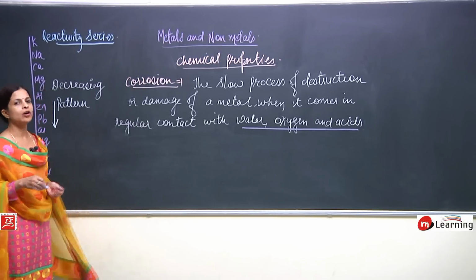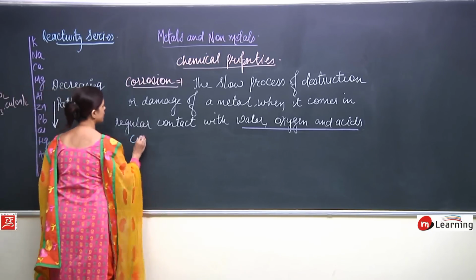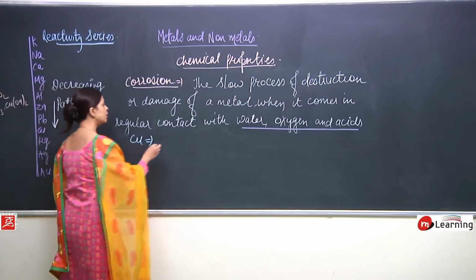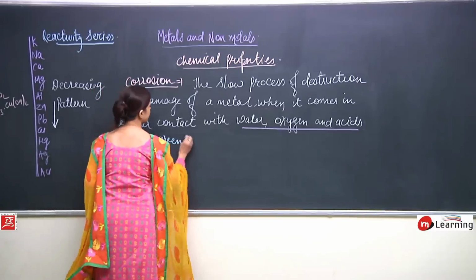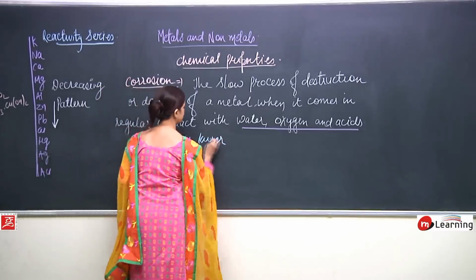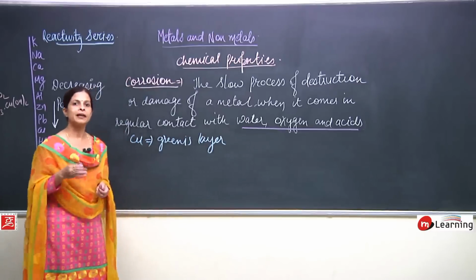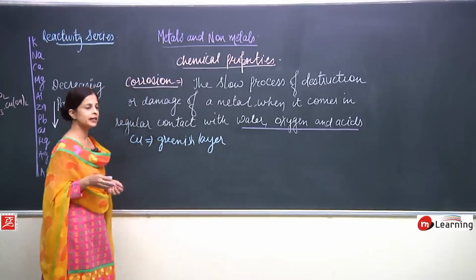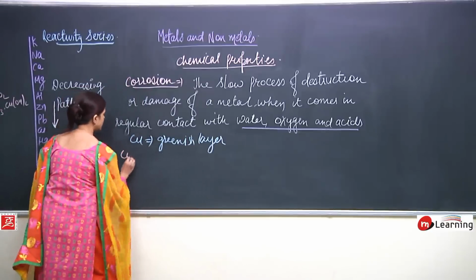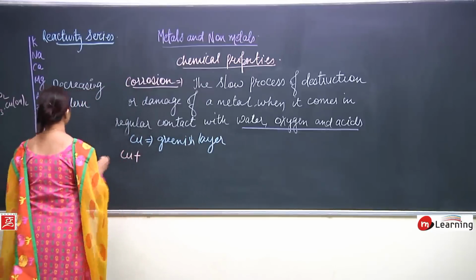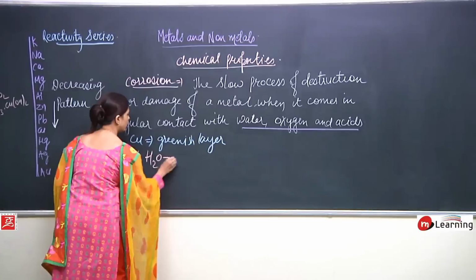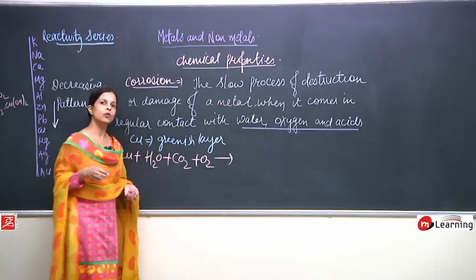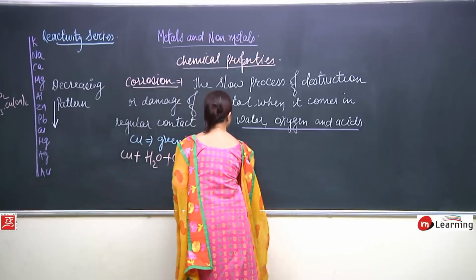Now we will talk about copper. When we talk about copper, you will see that on copper also a greenish layer gets deposited. So how does this greenish layer get deposited? When copper reacts with water, carbon dioxide and oxygen, what is formed? Copper carbonate.